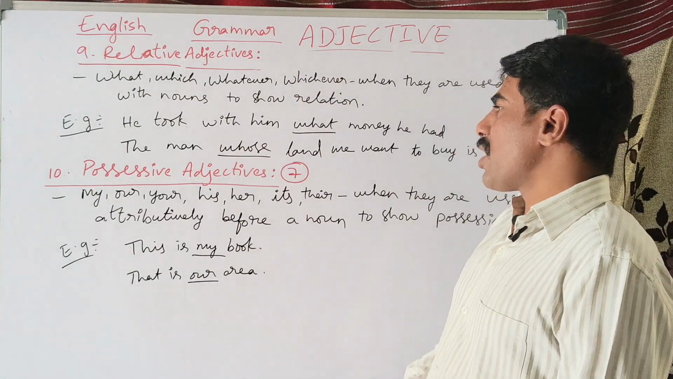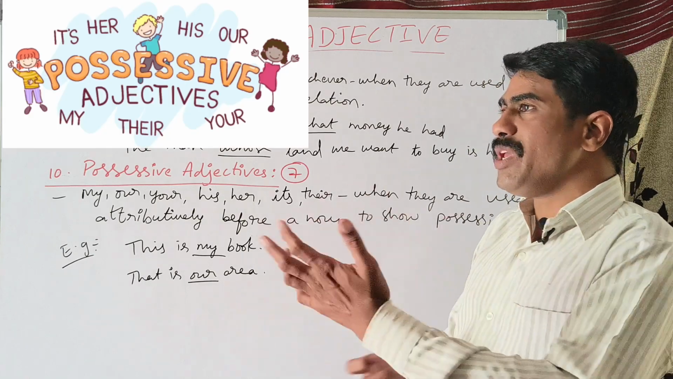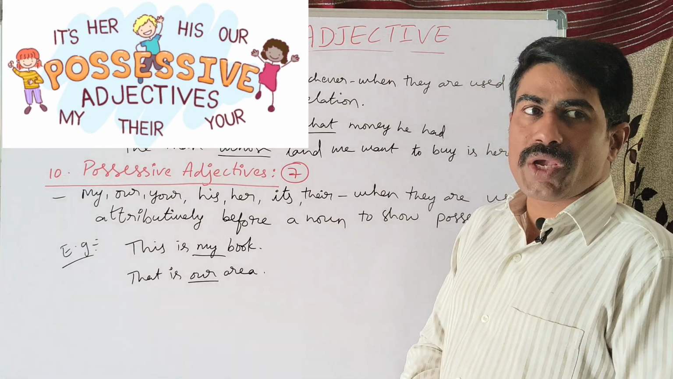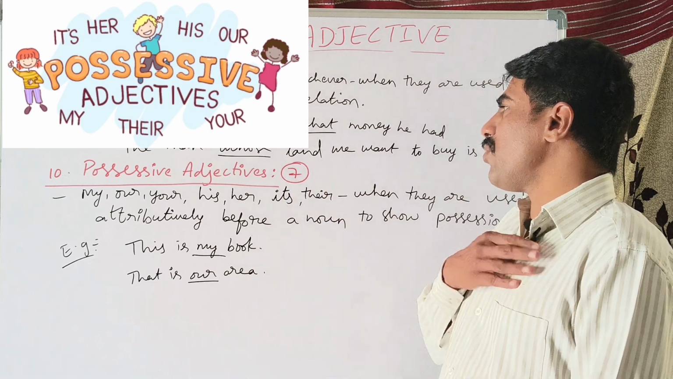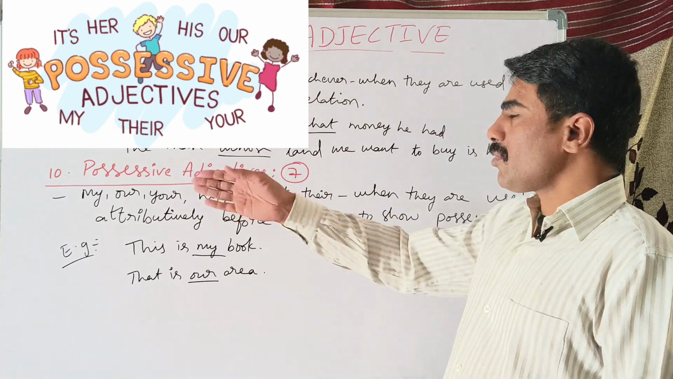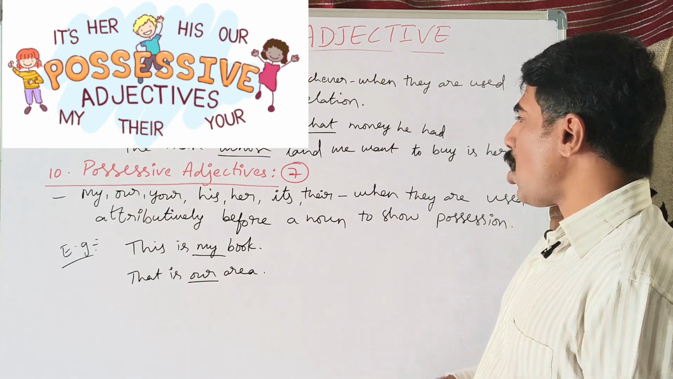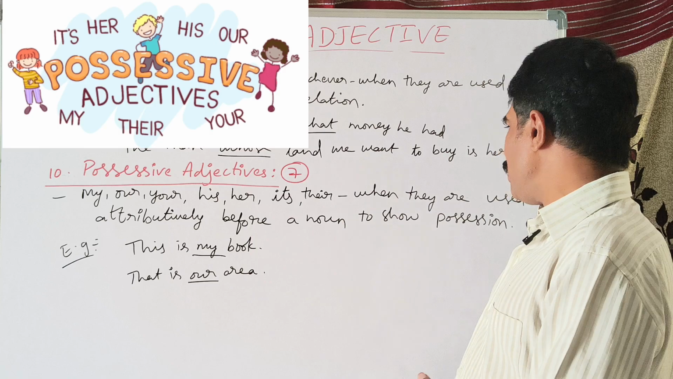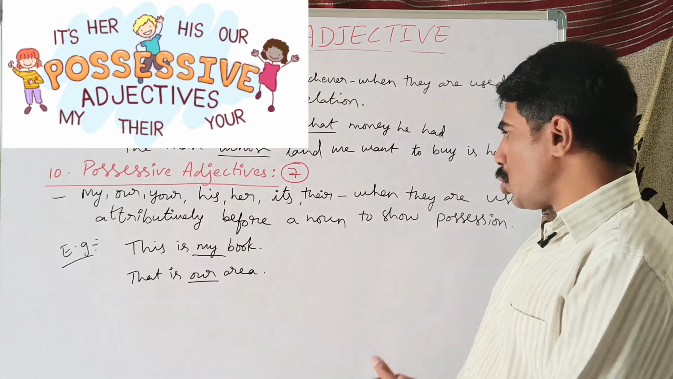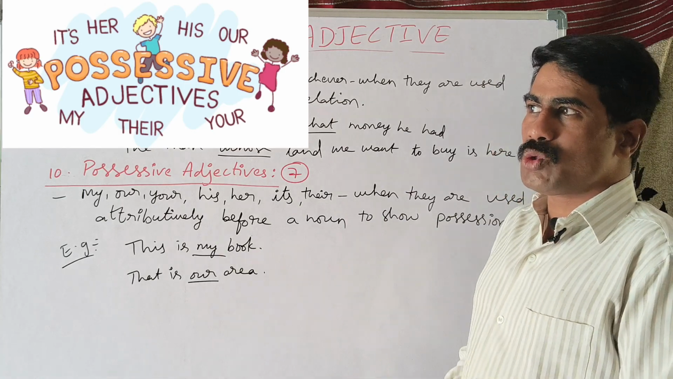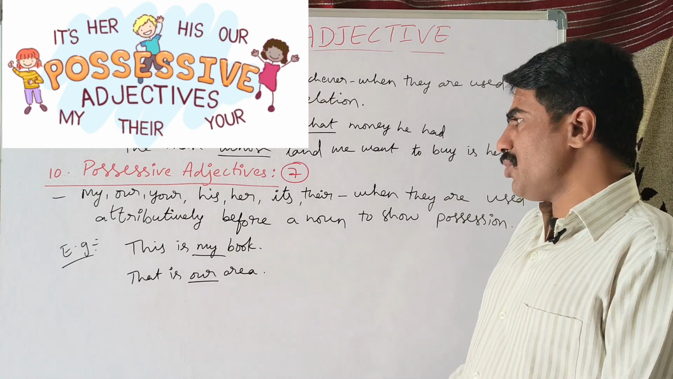Next, we continue with the possessive adjectives. Possessive adjectives are the ones which speak about the possessions or the belongingness or the ownership of something. There are 7 possessive adjectives: my, our, your, his, her, its, their. So all these 7 are the possessive adjectives, when they are used attributively before a noun to show the possession, the ownership or the belongingness.